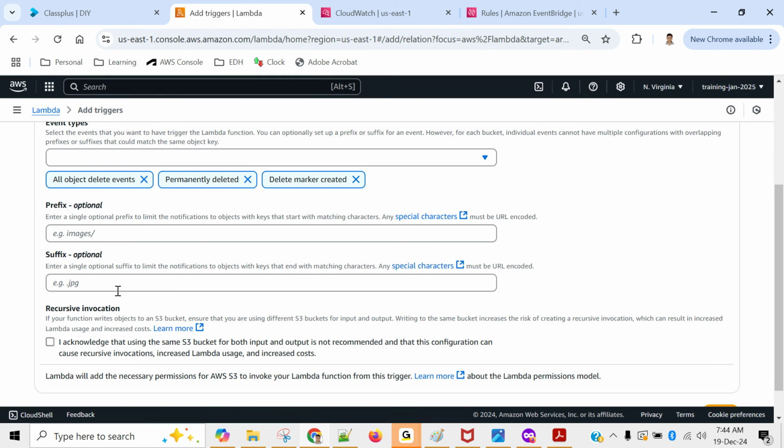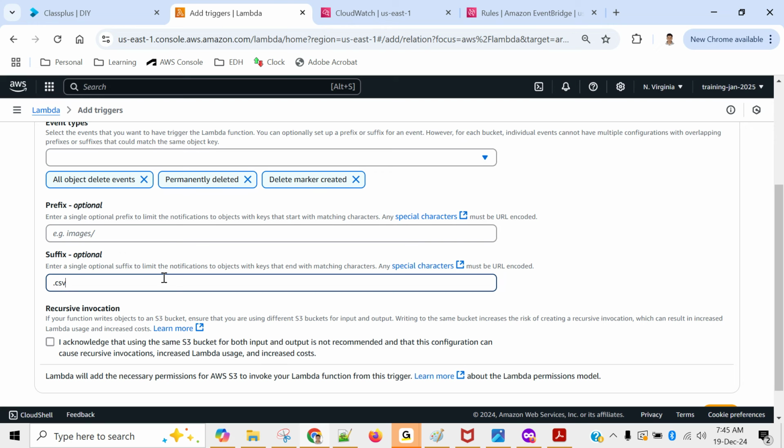Prefix and suffix. Maybe for each and every file you don't want to trigger a Lambda, which is not a good idea. Suppose someone is deleting so many files and your Lambda triggers like 100 times. You don't want that. You can say that if someone is deleting only a CSV file from a particular folder, then only my Lambda should trigger, otherwise not. So I would say if the suffix is .csv, then only my Lambda should trigger. Similarly, you can give a prefix also. There can be multiple folders and you want to monitor only a particular folder; you can do that. But I'm not doing that for now. I'm saying only if the file is ending with .csv, my Lambda should trigger.